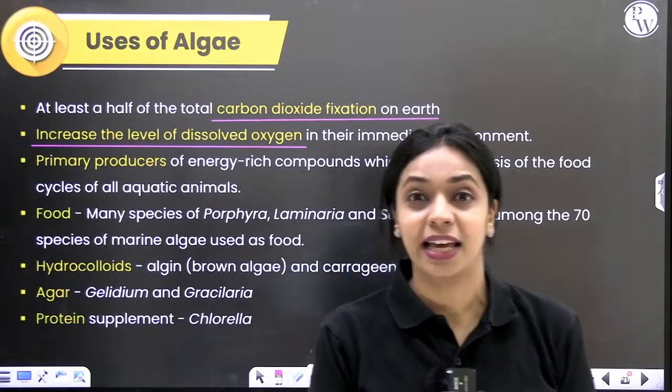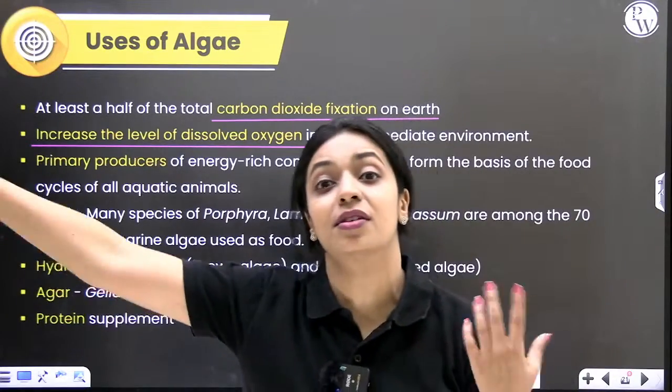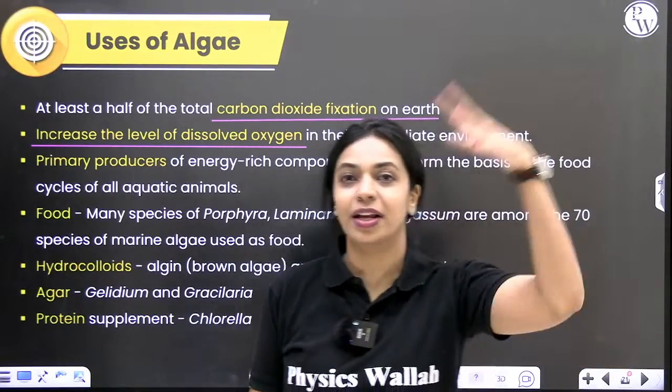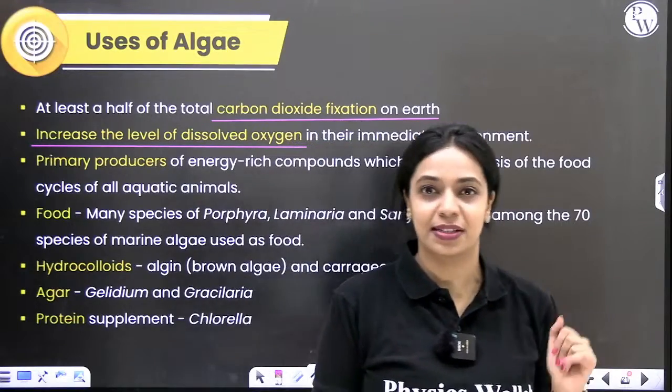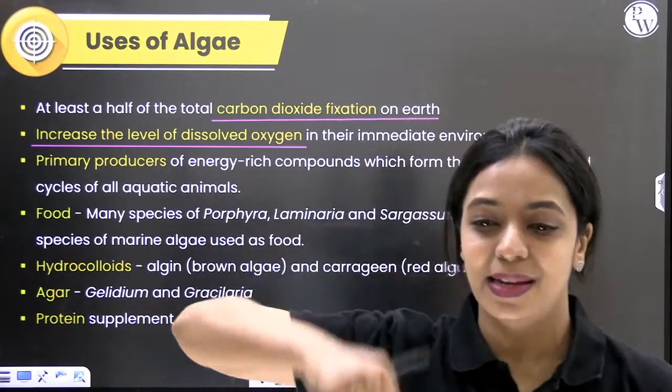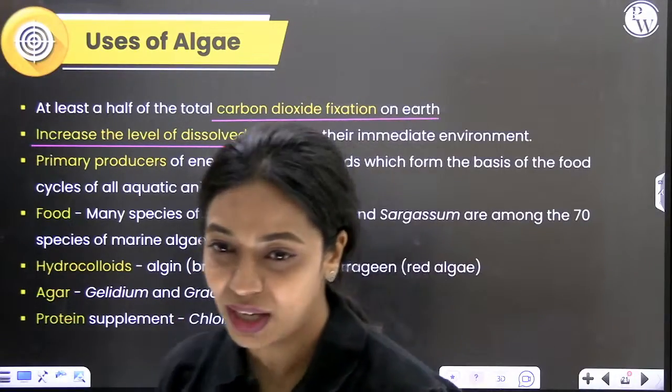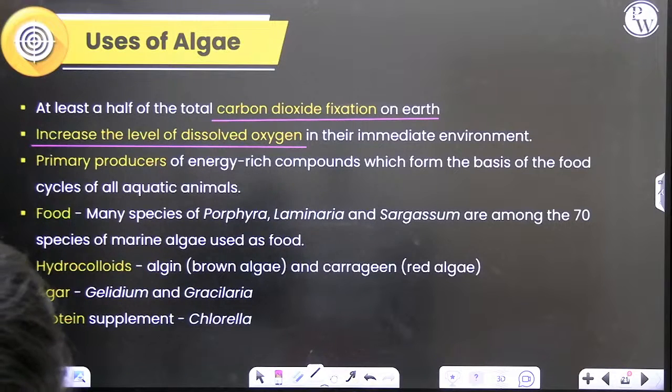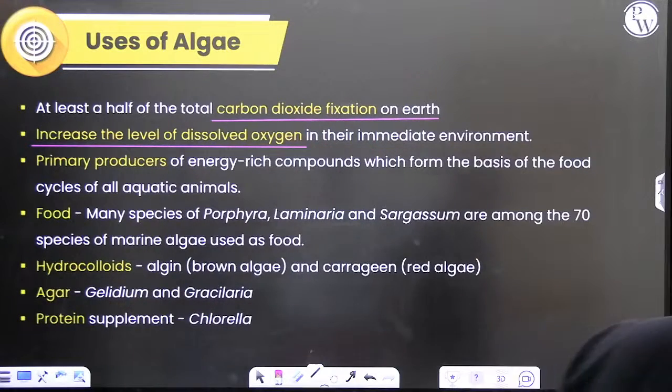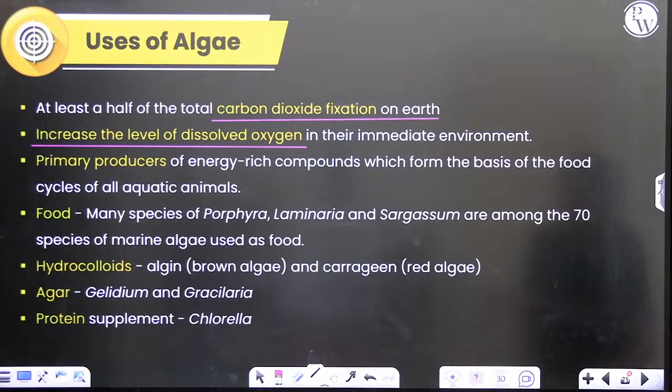Mostly there are algae in these oceans, right? They are floating on the surface of the water body. They will get a lot of sunlight and they will photosynthesize, fixing carbon dioxide and immediately releasing oxygen to the atmosphere. What is the name of which process? Photosynthesis? What did you not understand?